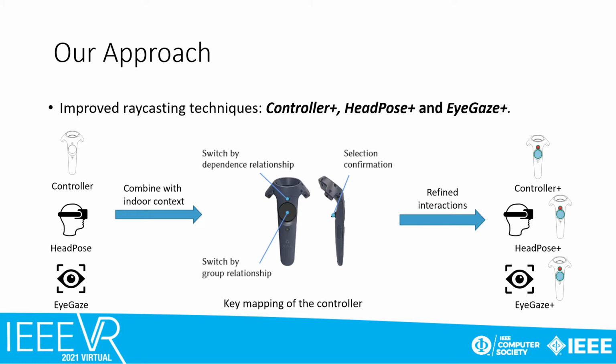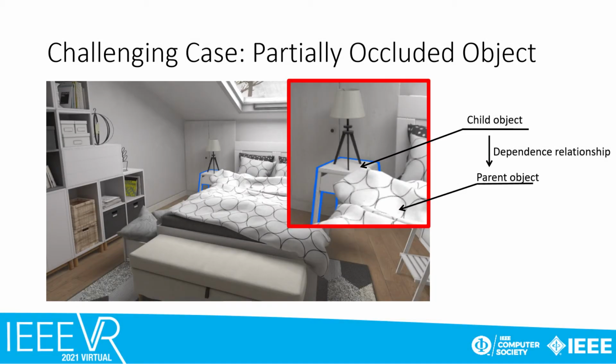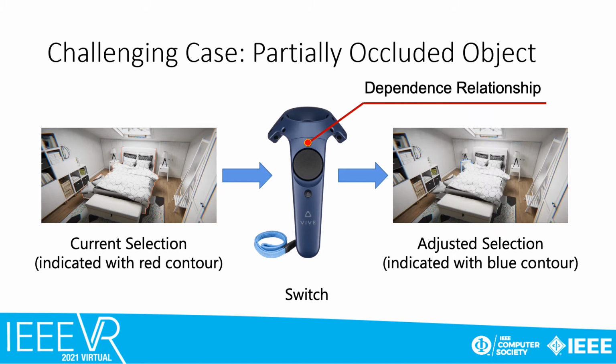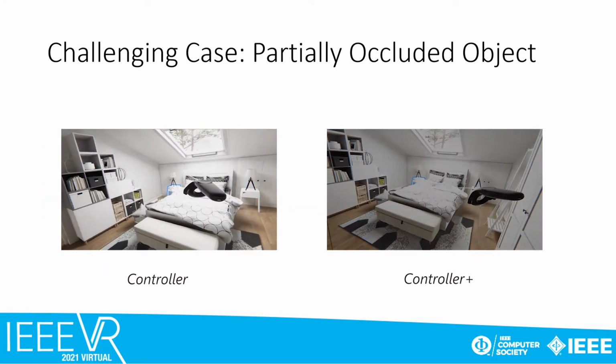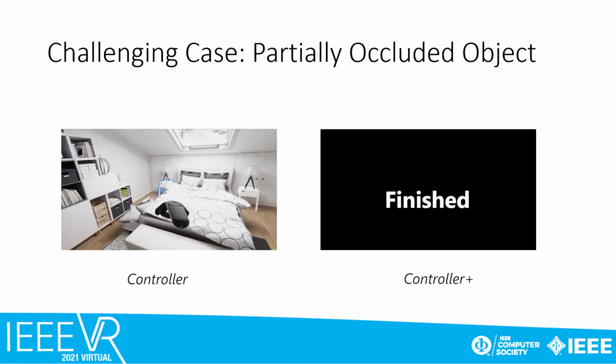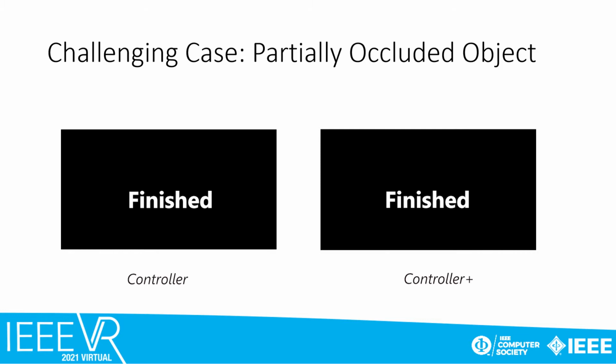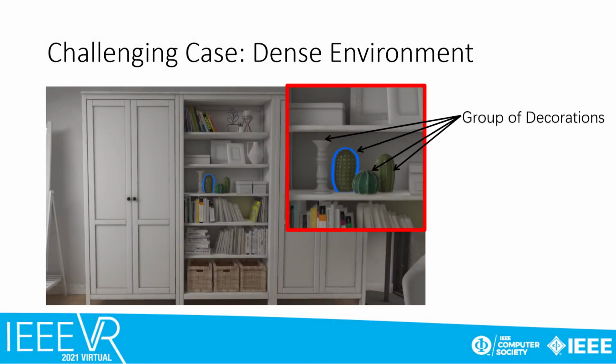How do the improved techniques perform in those challenging cases? Partially occluded objects may be blocked by their parent objects due to dependence relationship. So when the user is selecting the parent object, he could select the target by pressing the menu button. For example, if the target is a nightstand, one can first select a bed, then switch to the nearest nightstand following the dependence relationship.